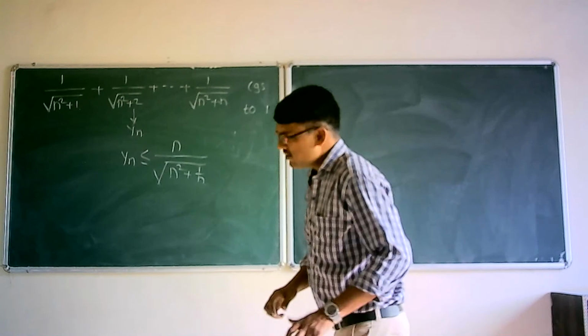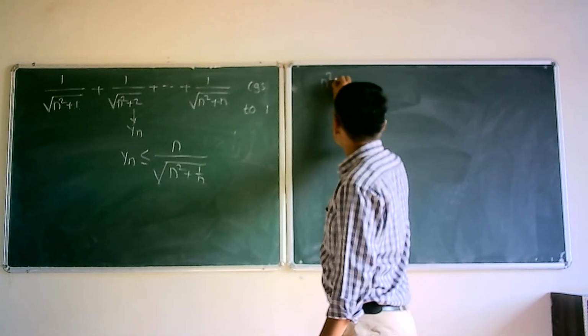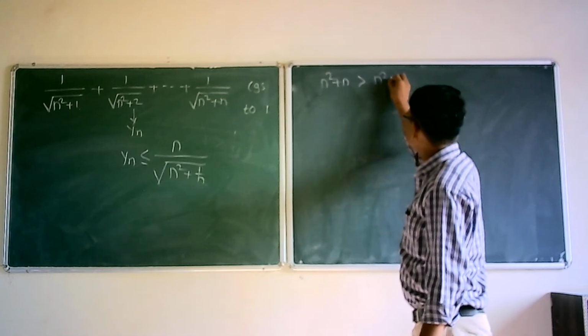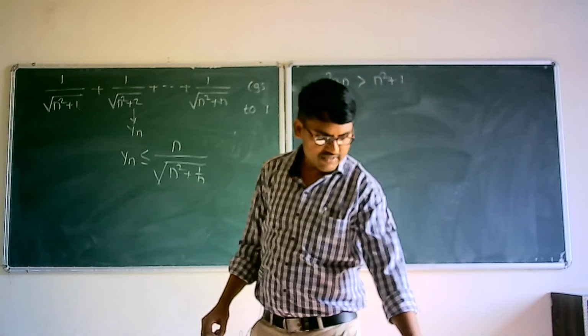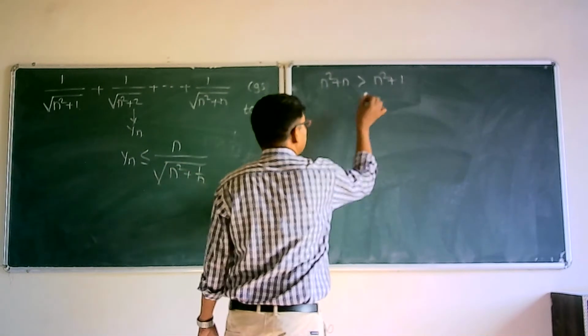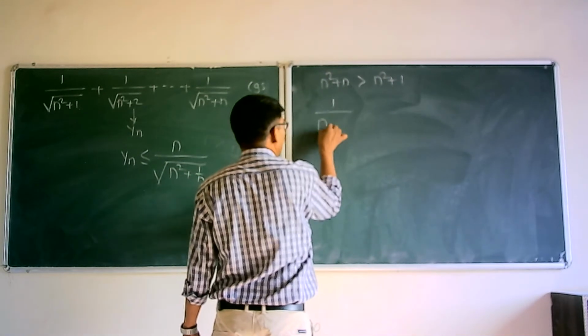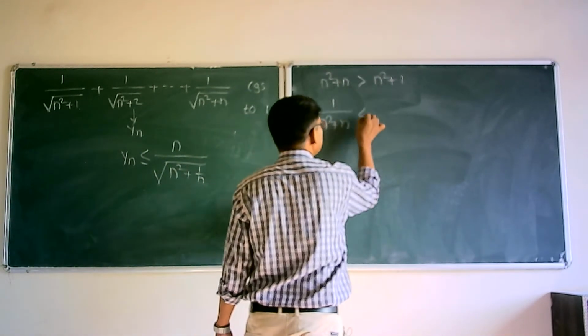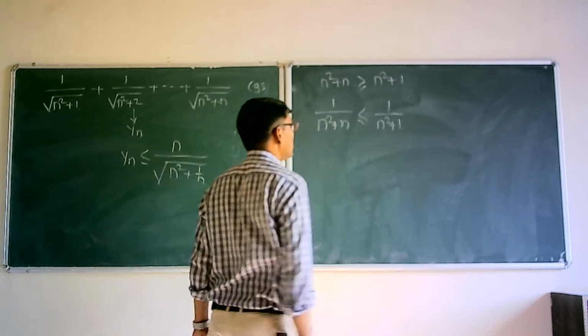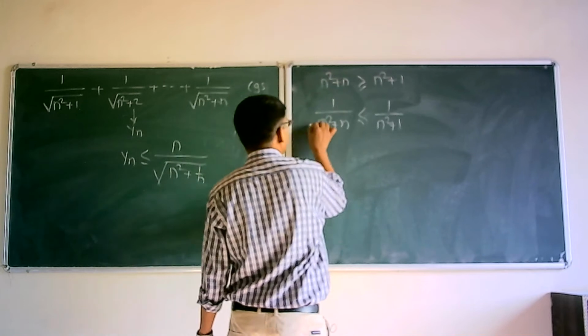we know that n square plus n is greater than n square plus 1. So 1 upon n square plus n is less than or equal to 1 upon n square plus 1, if you take the square root.